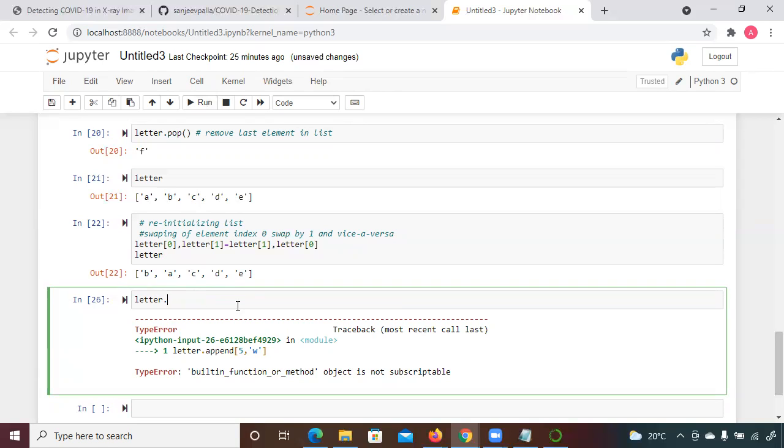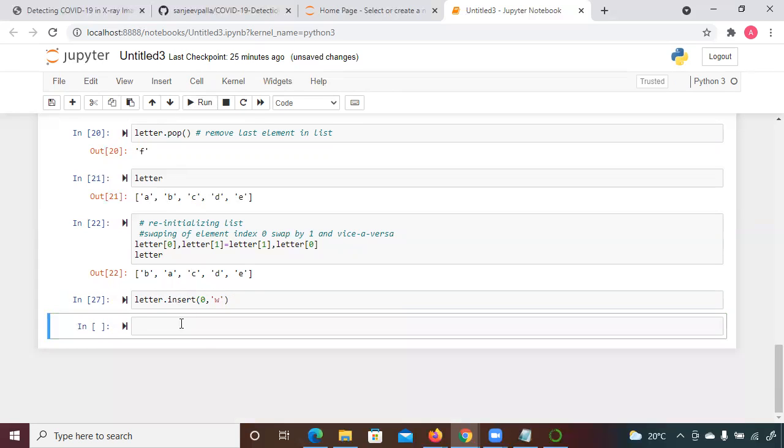Let me try with insert only. Let me change it to 0. Actually, I was taking square brackets; I should take parentheses, because it's a function. Sorry. Insert will work. It's not deprecated, otherwise we would have gotten some other error.